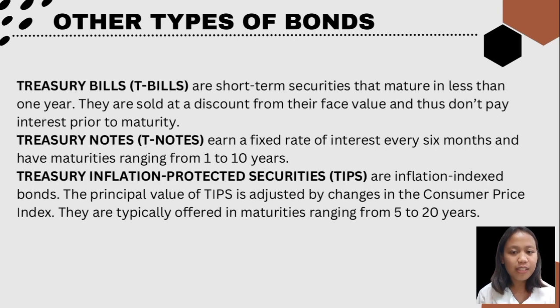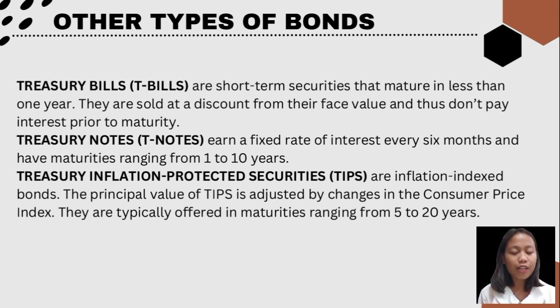Under Treasury securities, there are other types of bonds. First is the Treasury bills. These are short-term securities that mature in less than 1 year. They are sold at a discount from their face value and thus don't pay interest prior to maturity. Compared to treasury bonds, which are considered long-term debt securities maturing 30 years after they are sold. And also, treasury bills pay less interest than the treasury bond.